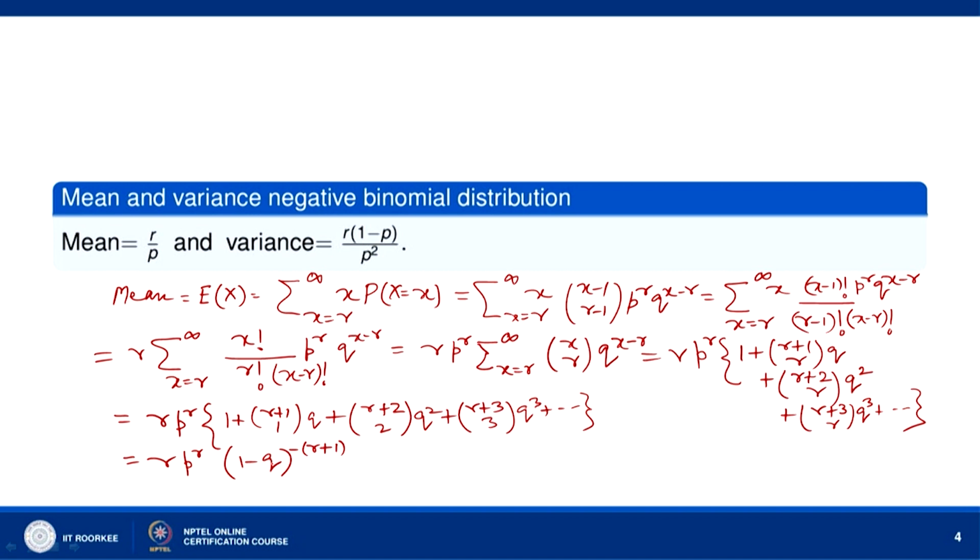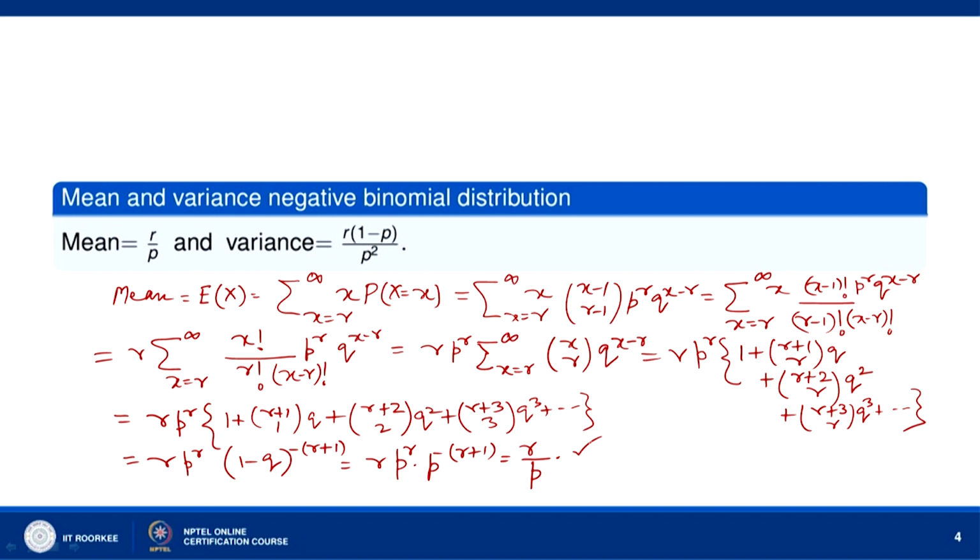And this is valid because q is lying between 0 and 1. P is greater than 0, we are taking p to be greater than 0 here. So, q is between 0 and 1, and therefore, this binomial expansion can be written as 1 minus q to the power minus r plus 1. Now, 1 minus q is equal to p. So, we have r times p to the power r into p to the power minus r plus 1, which is equal to r by p. So, mean of the negative binomial distribution is given by r over p.